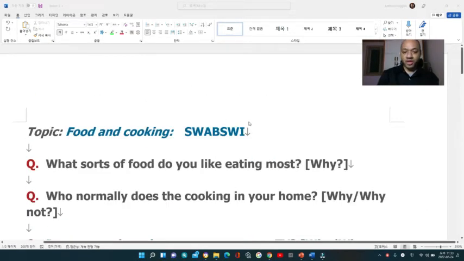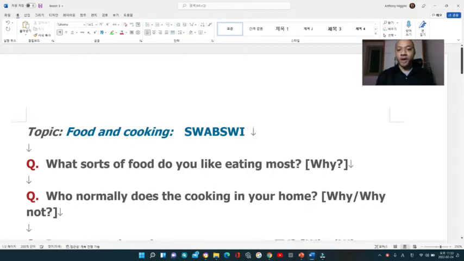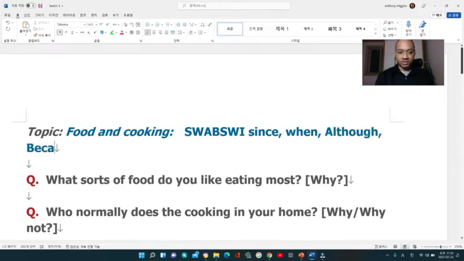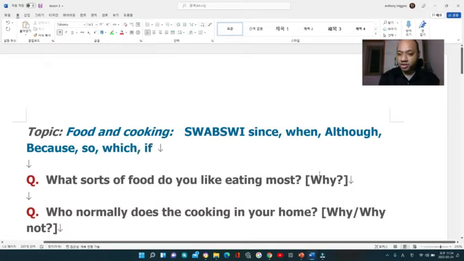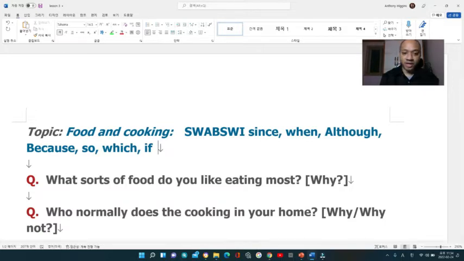All right, before we start, I wrote this word, which is named SWABSWI. This is an abbreviation, an anagram that I have made up. It actually stands for since, when, although, because, so, which, if. Some of them are conditional and some of them are subordinate clauses, and these words